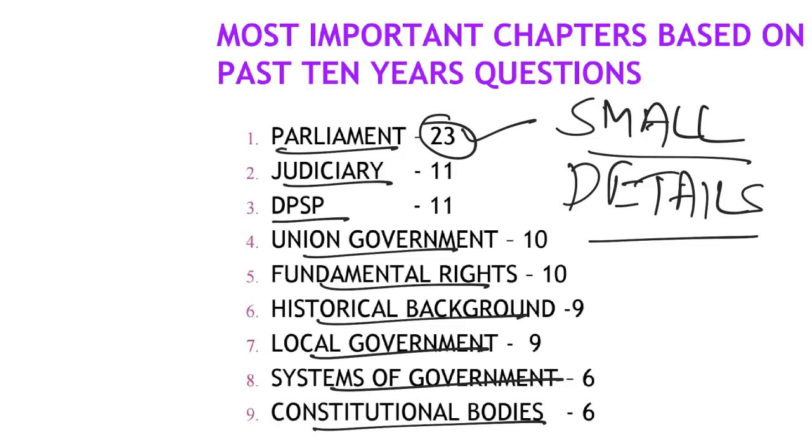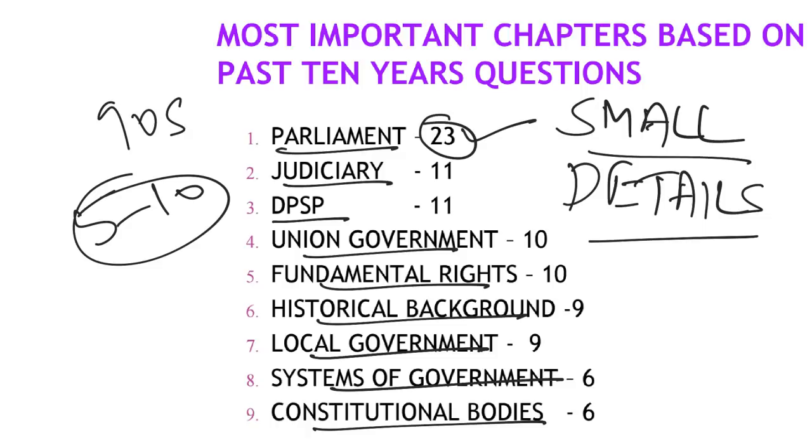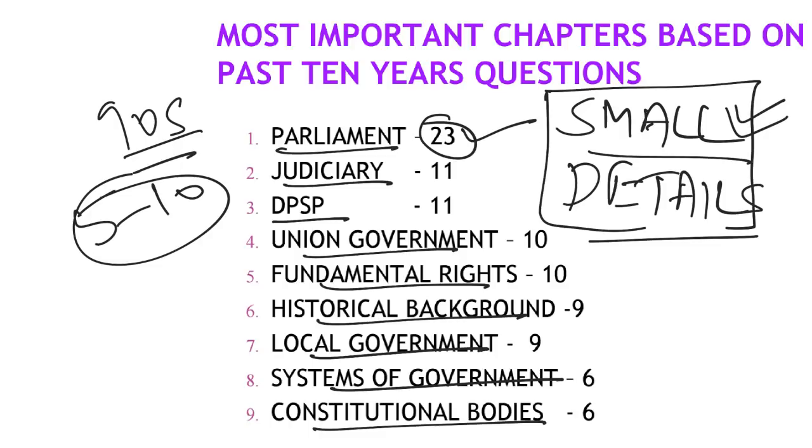Where you get that extra edge matters, because if you are a candidate who has given 1 or 2 attempts, you will see that most of them would be in the margin of 5 to 10 marks. If the cutoff is around 100, you will be in the 90s. So where are we getting it wrong? It is in those small details, that is where we need to focus more.